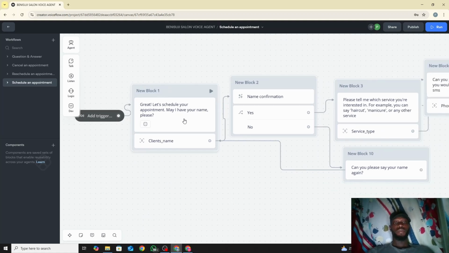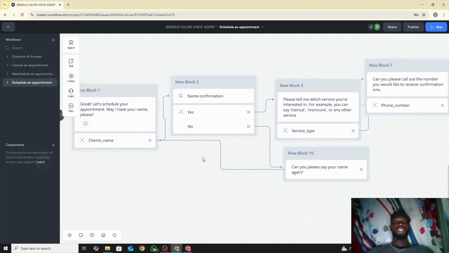So great, let's have a name. Great, let's schedule appointment. We have your name, and we save the reply as client's name. When you're using capture, we need this. Like I explained in the previous video, when you're capturing anything, that means it's something you want to save and store and use later. So it's not like a yes or no answer or an intent. No, you need this because you'll use it later. So we save the person's name as client's name, and then we needed to confirm the name.